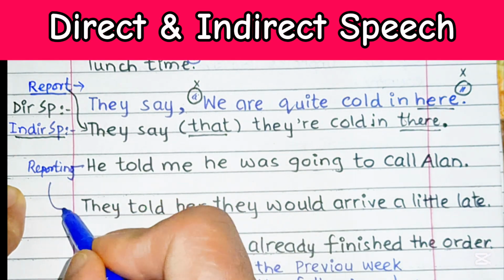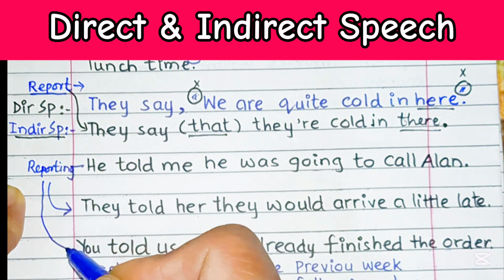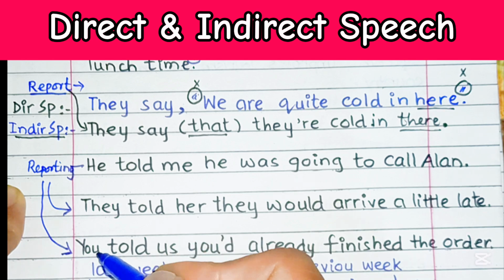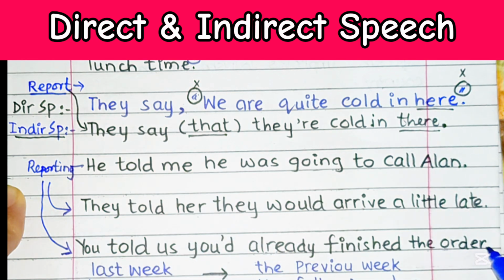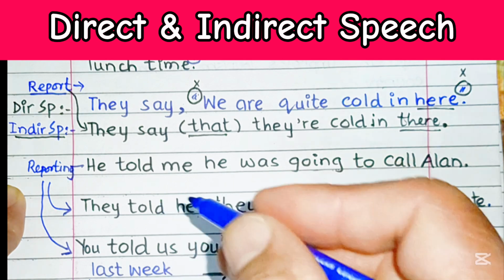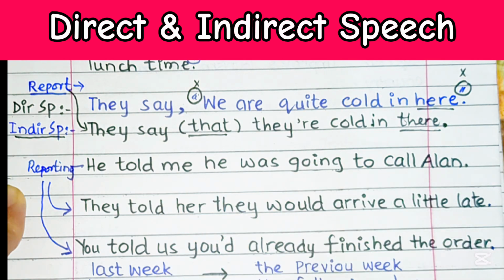Again, this is also a report by the narrator. You told us you had already finished the order. So again, this is also a reporting by the narrator, not the real words, because we have a period at the end and there are no speech marks or double quotation marks.